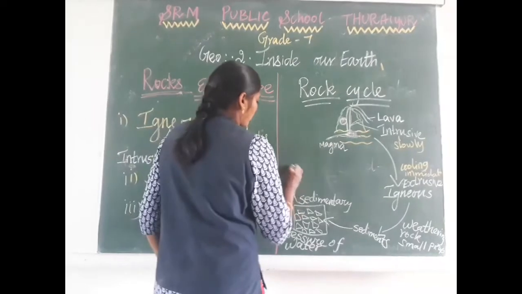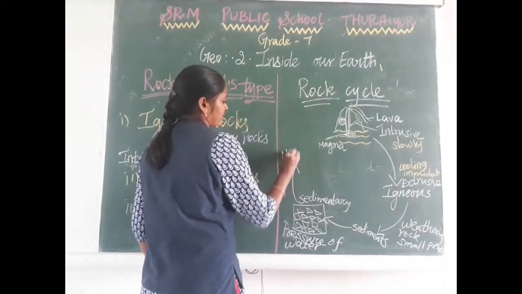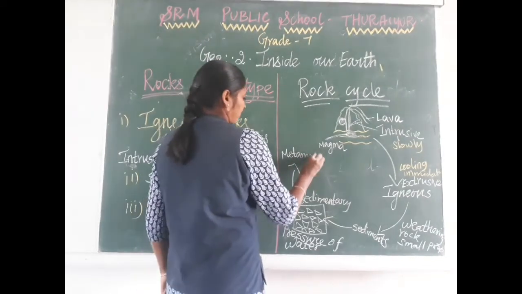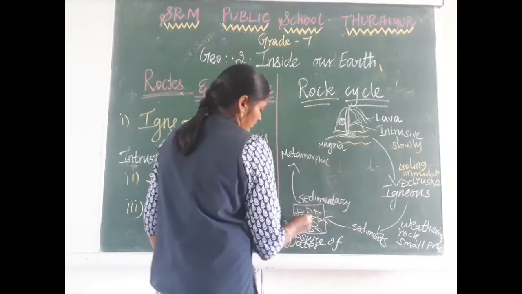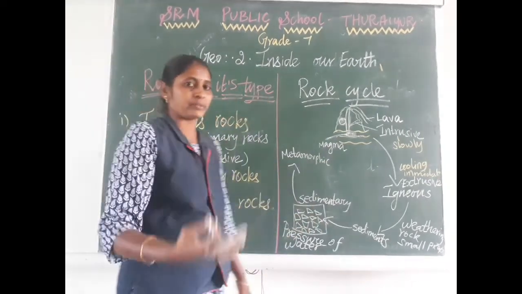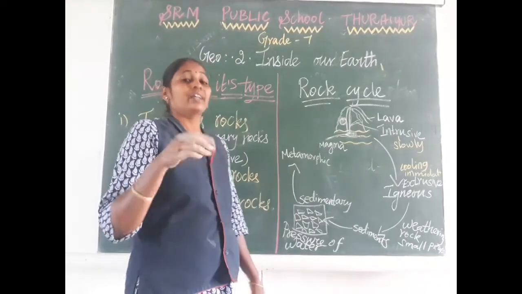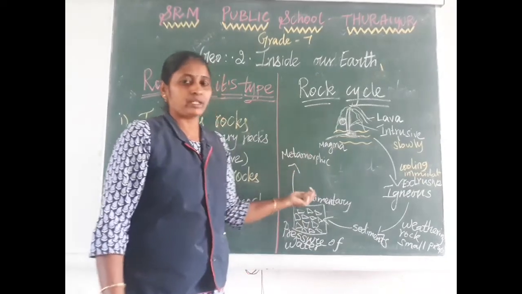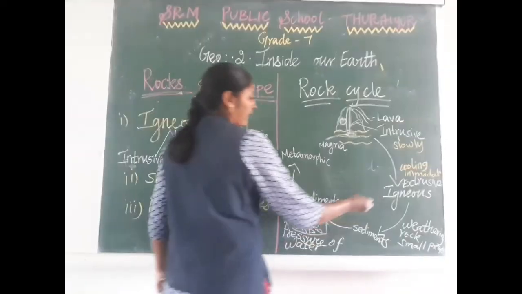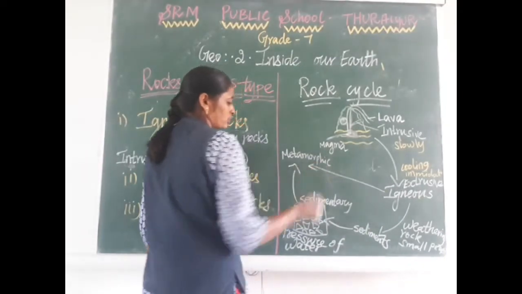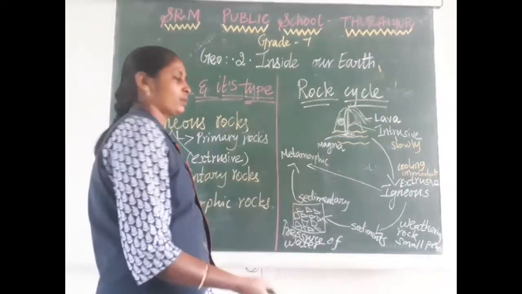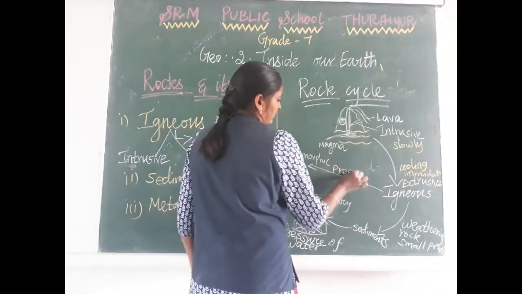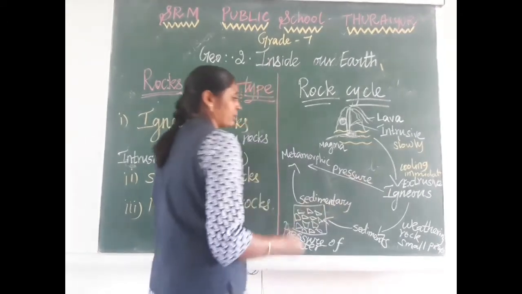Okay, so the next rock is metamorphic rock. How is metamorphic rock formed? Sometimes this sedimentary rock changes again due to pressure and heat. The sedimentary rock slowly changes into metamorphic rock. Otherwise, sometimes the igneous rocks also convert directly into metamorphic rock due to pressure.